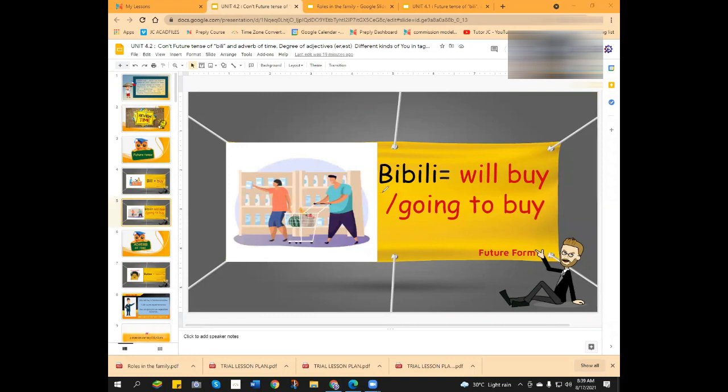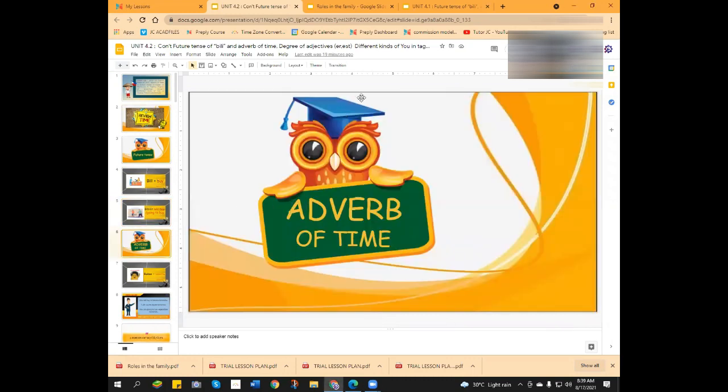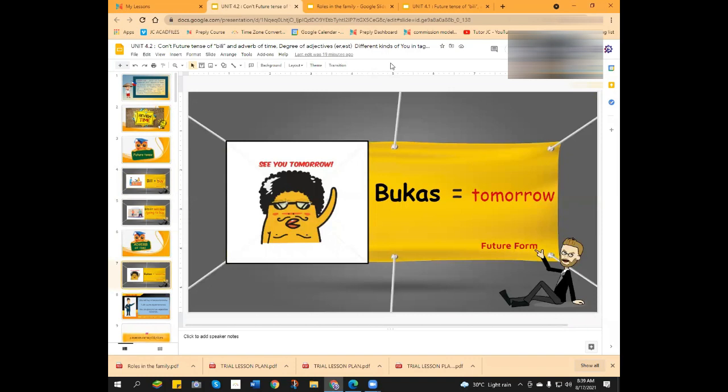Here, bibili in Tagalog is will buy or going to buy in English. So do you remember the adverb of time in future tense? No, I don't know the future tense. Okay, so this one is the future tense. Pakibasa? Bukas, or tomorrow in English. Okay, let's formulate some sentences.